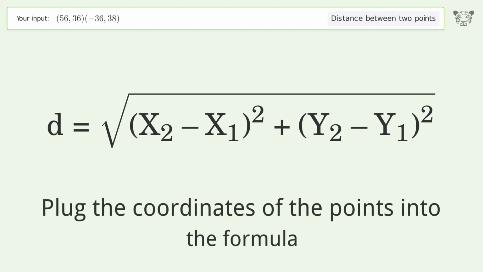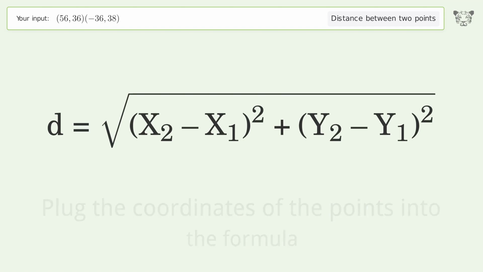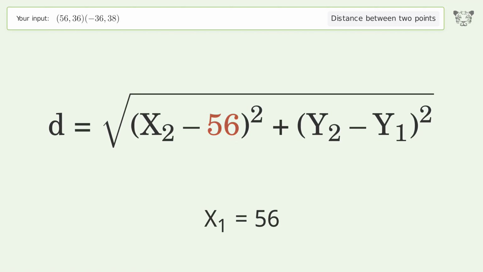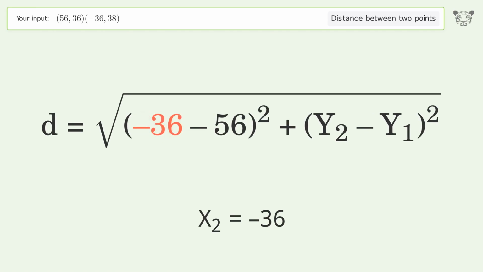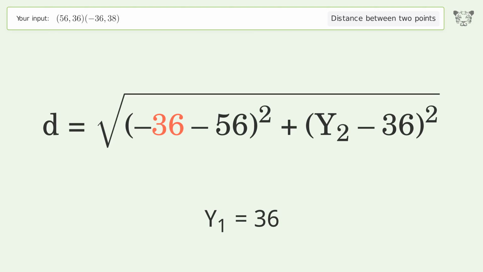Plug the coordinates of the points into the formula. x1 equals 56. x2 equals negative 36. y1 equals 36. y2 equals 38.